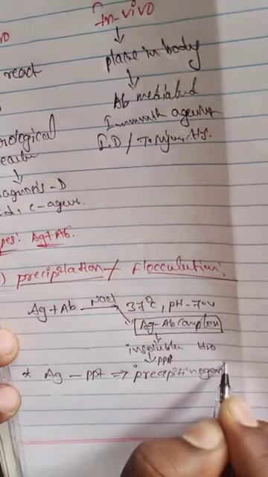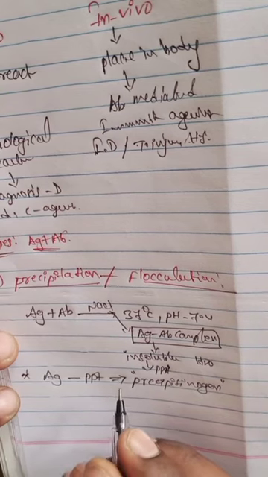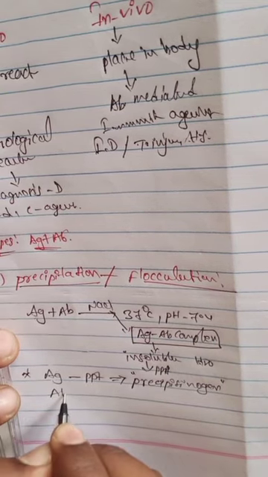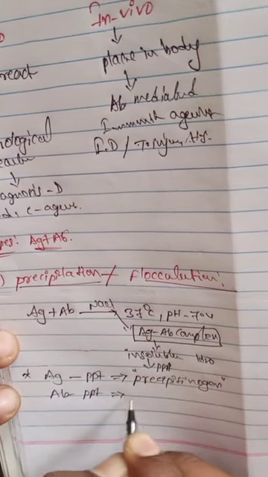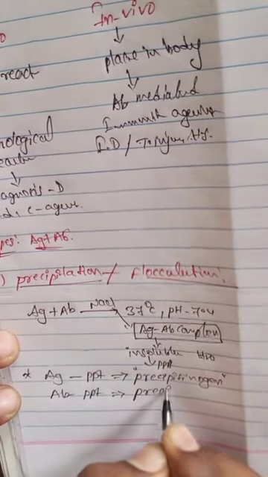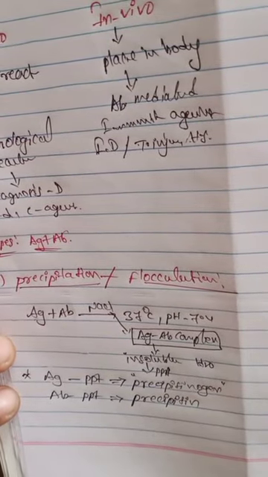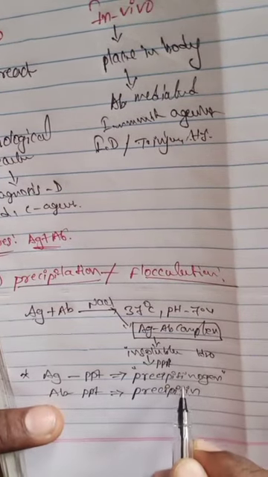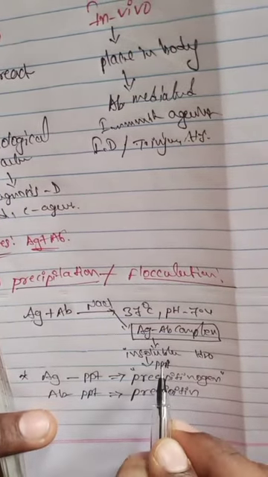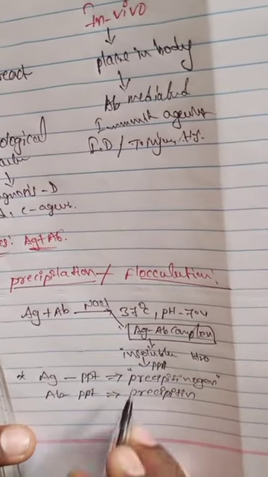The precipitate containing the antigen is known as precipitinogen, and the precipitate containing the antibody is known as the precipitin. That is the main difference between these two words.